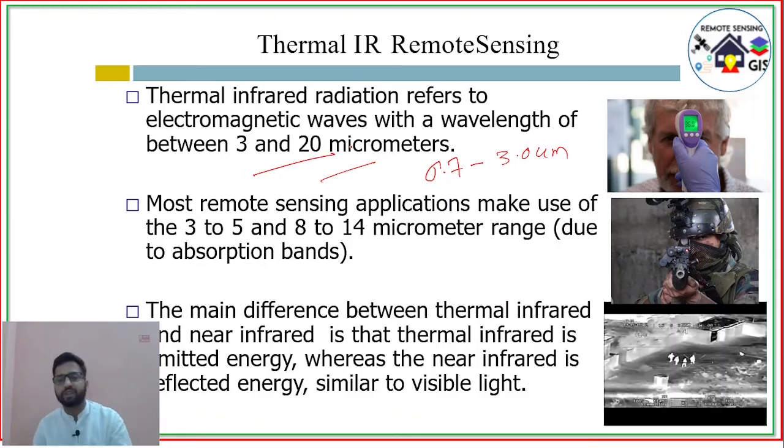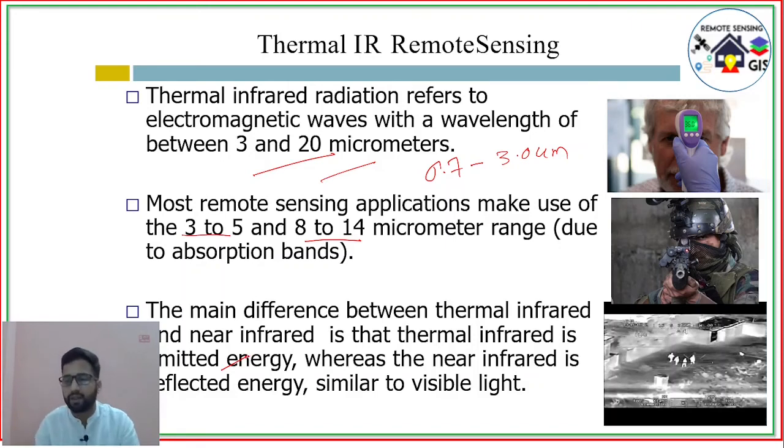Most remote sensing applications make use of the 3 to 5 and 8 to 14 micrometer ranges due to the absorption bands. So why not use 5 to 8? Because of the absorption band. The main difference between thermal infrared and near infrared is that thermal infrared is emitted energy, whereas near infrared is reflected energy, similar to visible light.